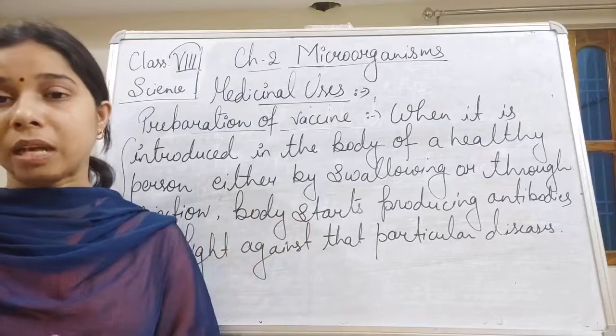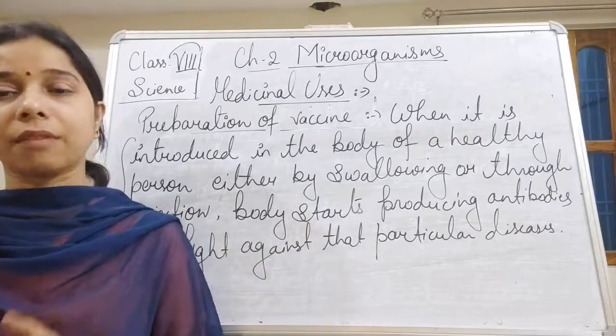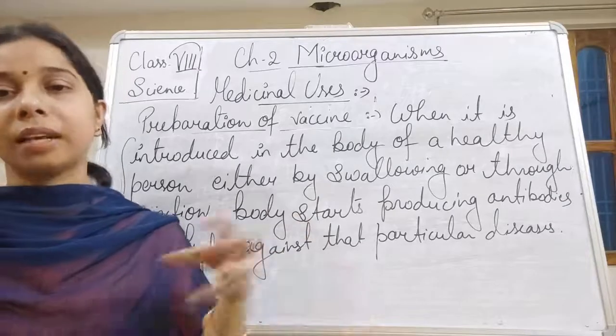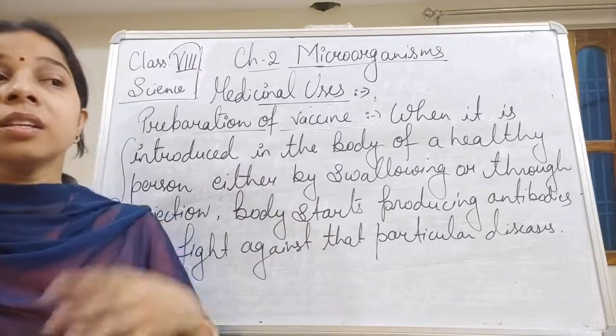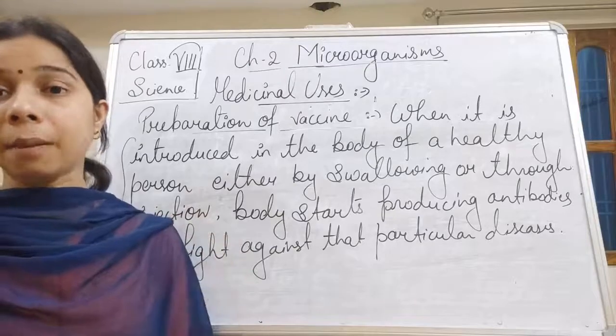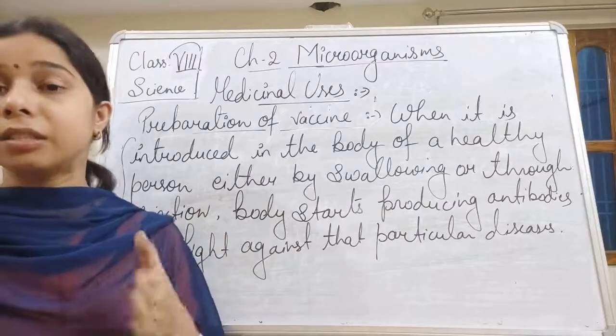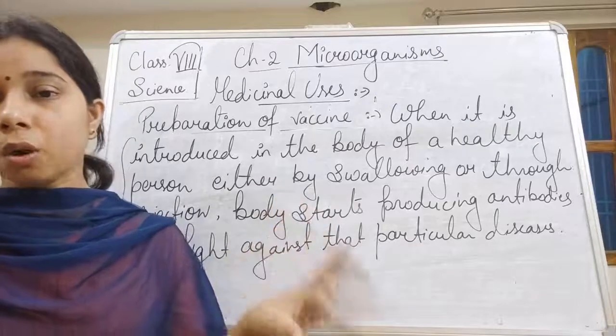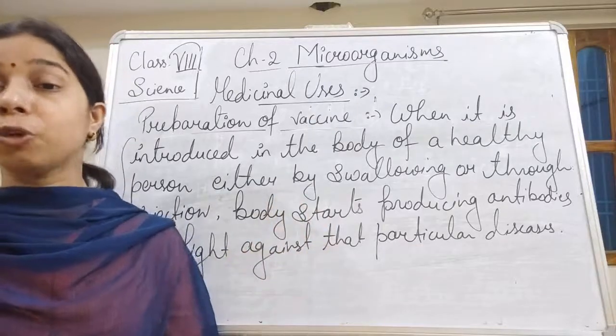When these microbes enter, our immune system becomes active and starts producing antibodies. Now these antibodies help in fighting against the disease caused by that particular type of microbe.